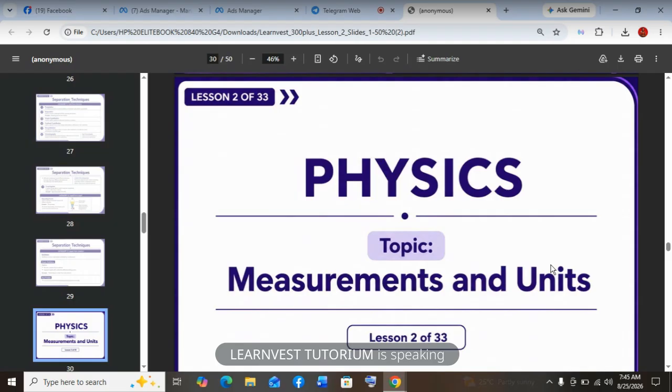This is why it's not proper, when you are trying to describe something you are measuring, to just say the length is 20. The length is 20 doesn't really make sense. The length is 20 what? Is it 20 kilometers? Is it 20 meters? Is it 20 millimeters? And all that. So that's the reason for this topic.